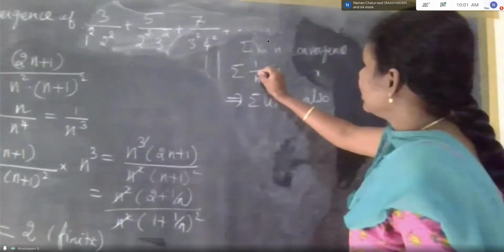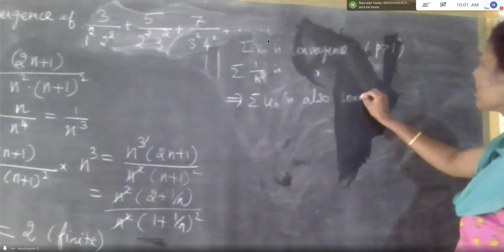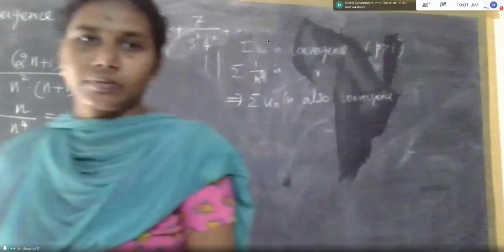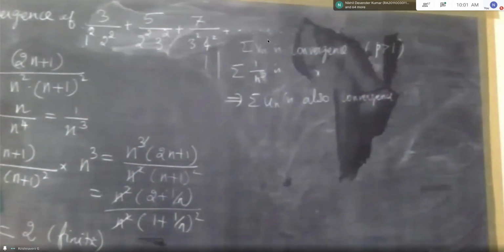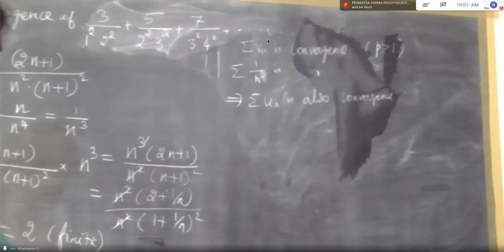Summation 1 by n cube is convergence. Also convergence. So when we find the limit of un upon vn, if it is a fraction or negative, also it's fine.